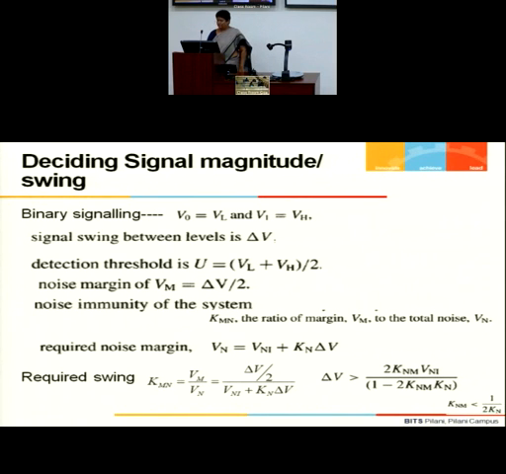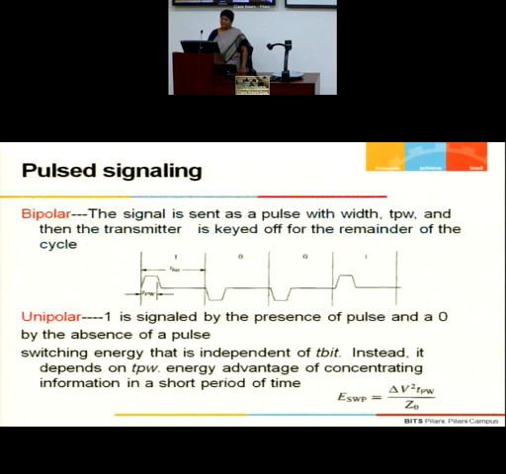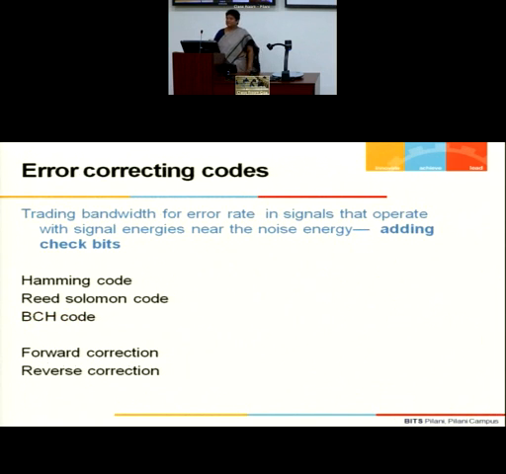So once we have discussed this, as I said, there are other ways in which you send the data. I hope you all are aware of these things: Hamming codes, error correcting codes. You have Reed-Solomon, you have Hamming, where we add extra check bits, so that even if there is noise present, the data transmission is perfect. Again, this goes more into the communication area. Maybe somebody interested may start reading on his own. You add extra check bits to ensure that in the presence of noise, the data transmission is not getting affected.